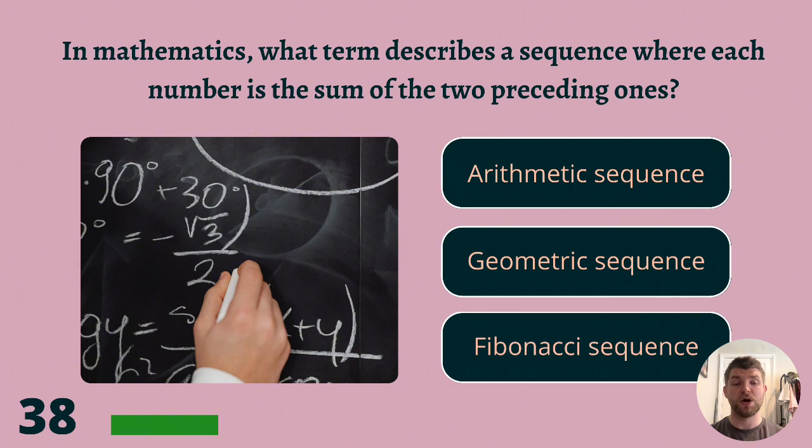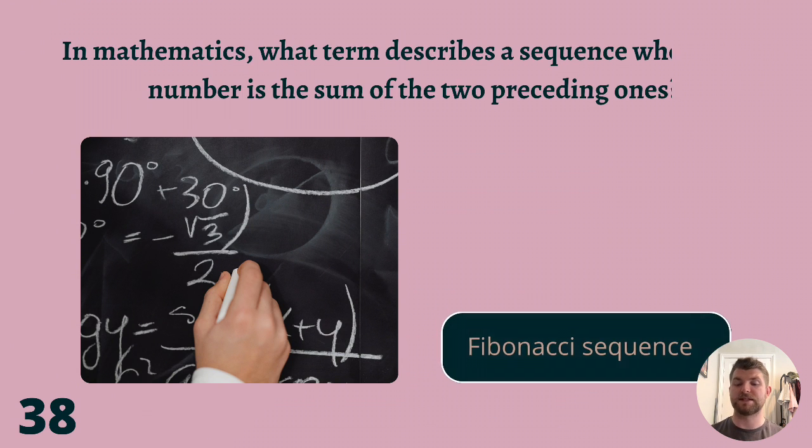In mathematics, what term describes a sequence where each number is the sum of the two preceding ones? Arithmetic sequence, geometric sequence, or Fibonacci sequence? The answer is Fibonacci sequence.